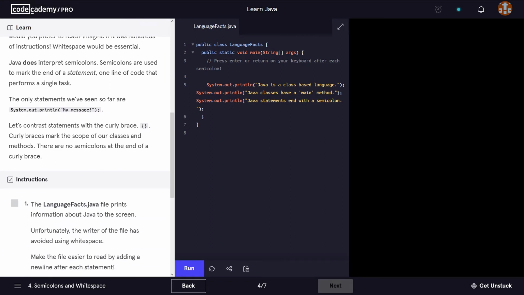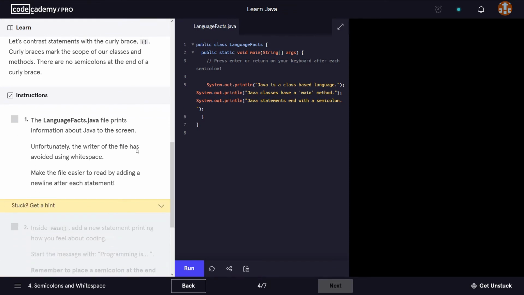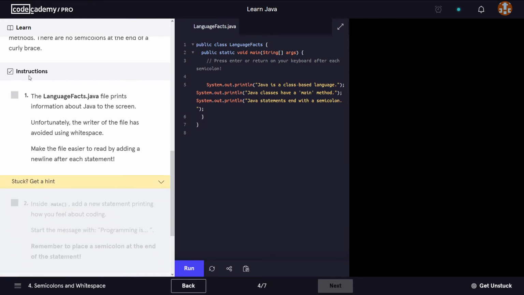Let's contrast statements with the curly brace. Curly braces mark the scope of our classes and methods. There are no semicolons at the end of a curly brace. Now, if we have a look at the instructions, it tells us like so.